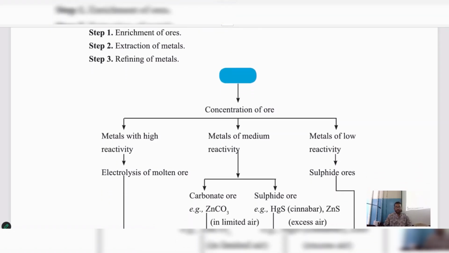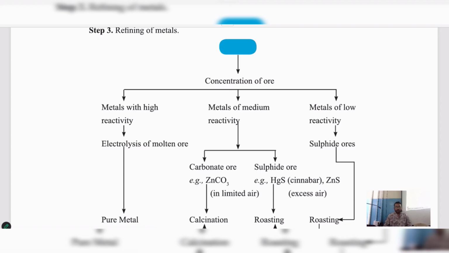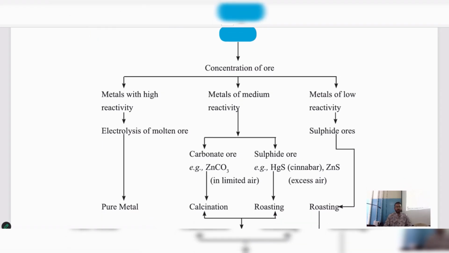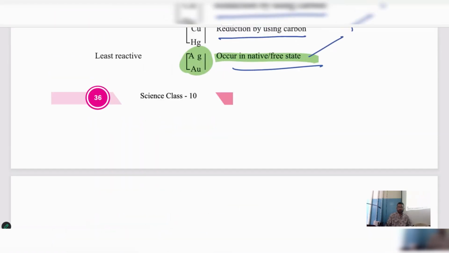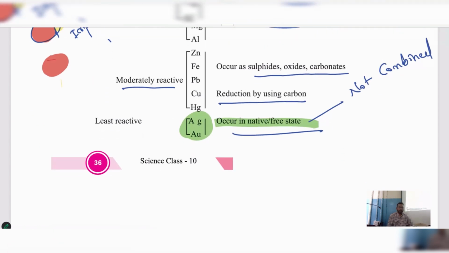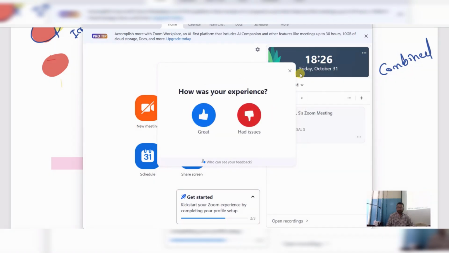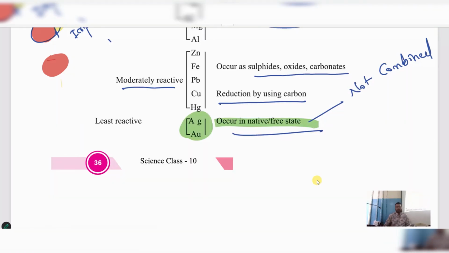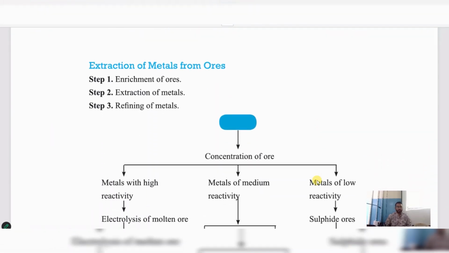Understood? That is nothing but concentration of ore. Can you see here? So how do we concentrate the ore? First, we have metals with very high reactivity. Case 1 we have studied, right? And metals with moderate reactivity, just now we have seen right here. Remember, very highly reactive metals, this is moderately means medium reactive metals, and these are least reactive metals. Yeah, I hope you have understood, right? Yeah, this is what I was discussing here.